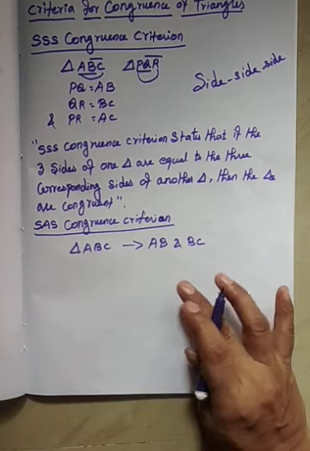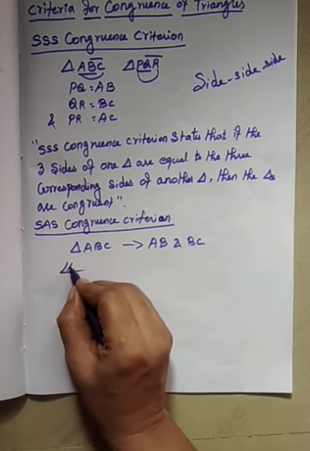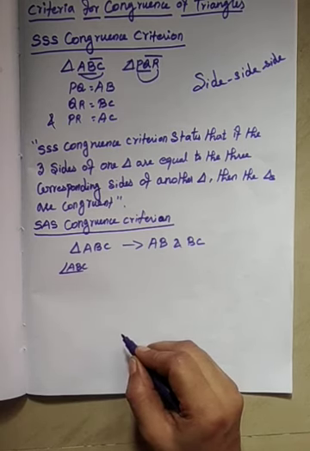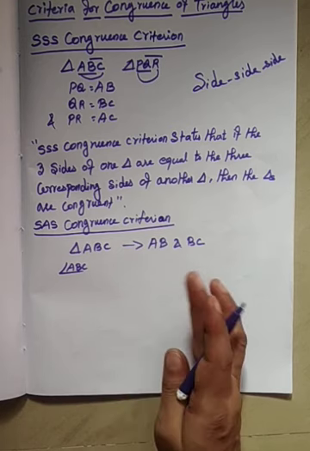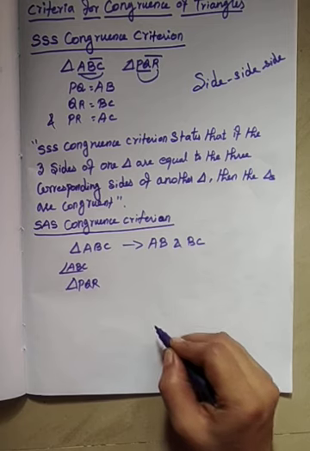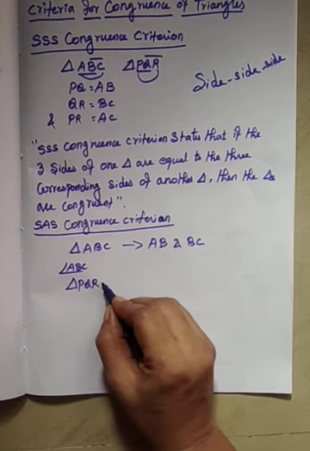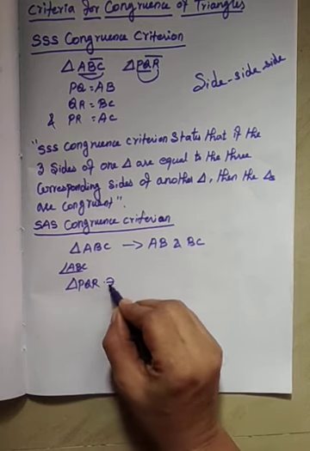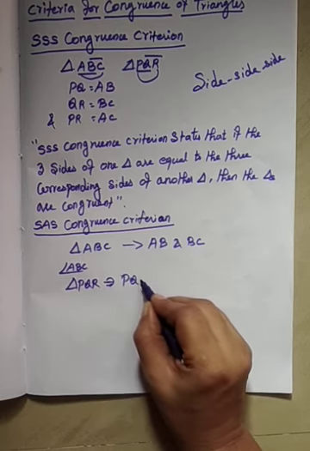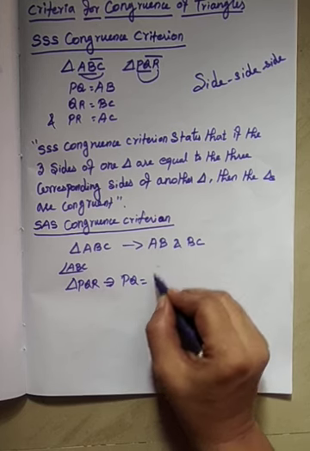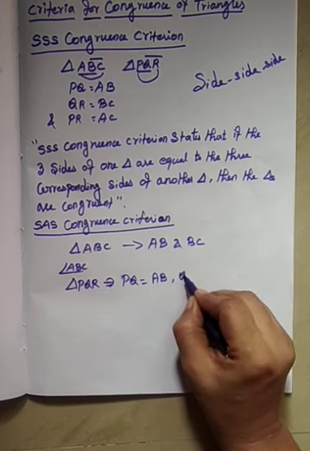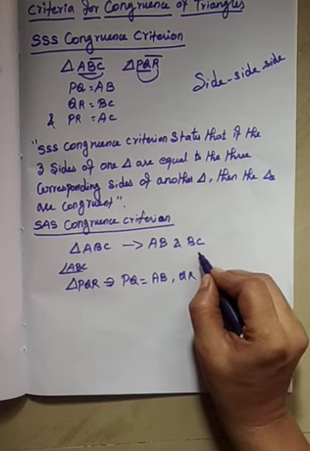Then measure angle B of triangle ABC and also record this value. Draw another triangle PQR such that PQ is equal to AB, and QR equal to BC.